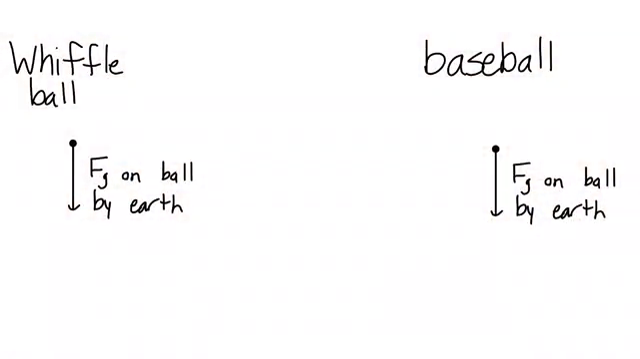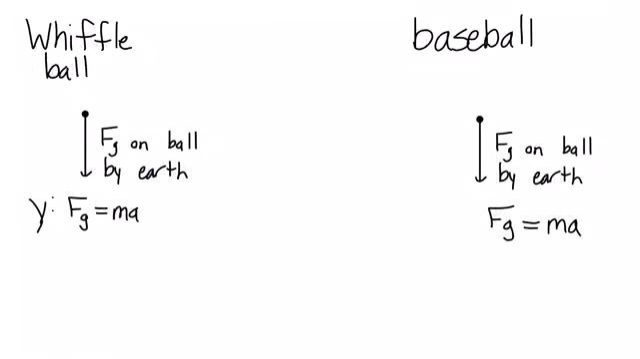First, let's take a look at the free body force diagrams for each ball. Each ball only has the force of gravity acting on them, and therefore only one arrow is drawn facing down. Now let's take a look at the net force equations for each diagram. For each diagram, there's only one equation in the y direction, which is Fg equals ma.